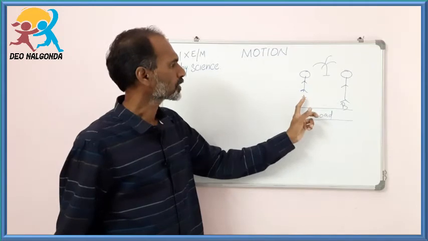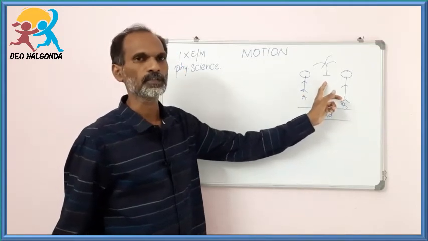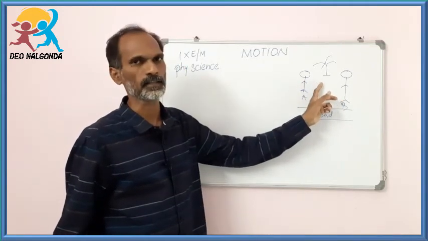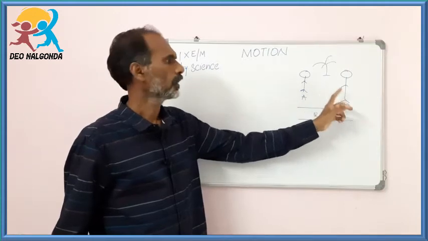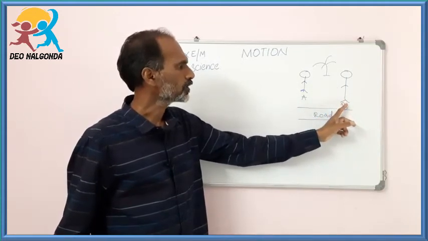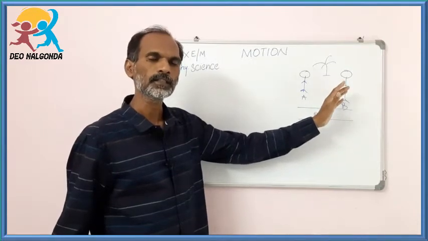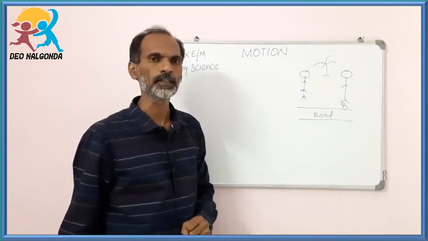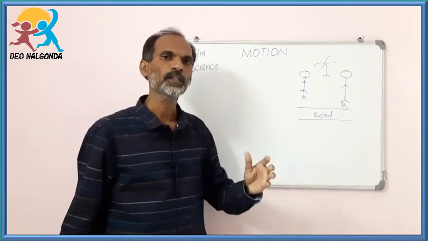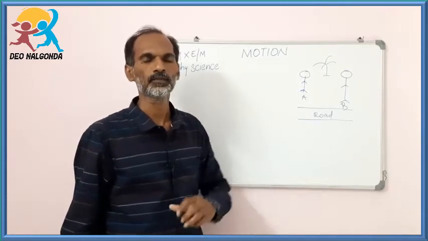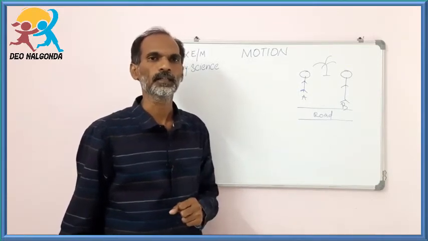If person A talks about the position of the tree, it will be on his left hand side. And if person B talks about the same tree, it will be on his right hand side. So the person who is talking is the important thing. By this example we can understand easily.